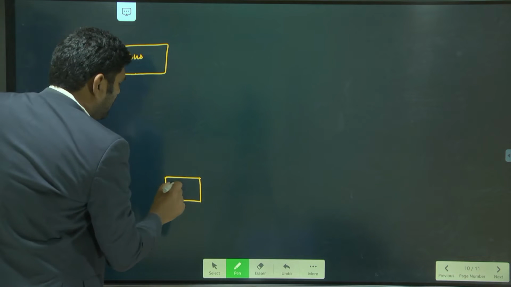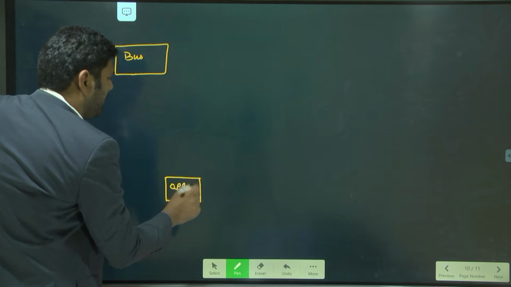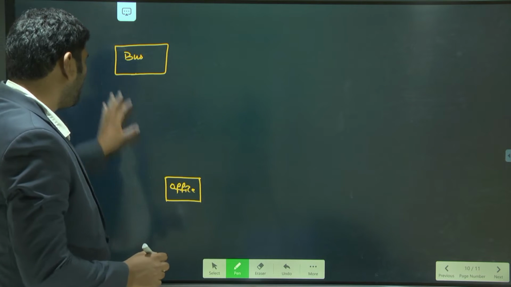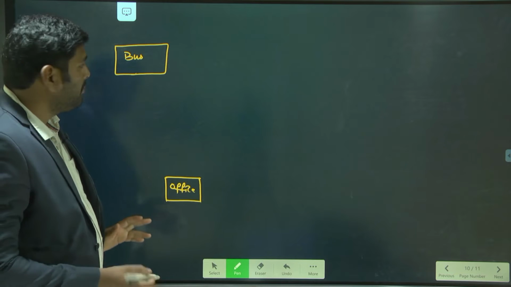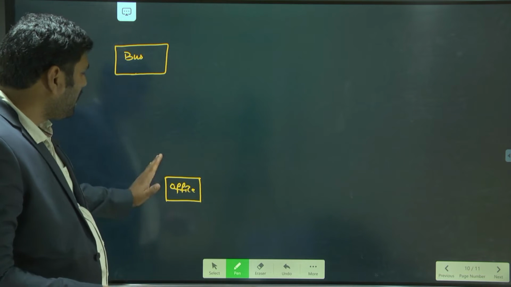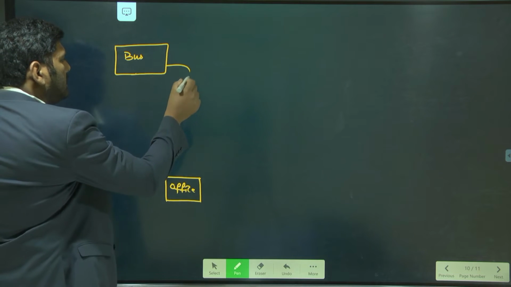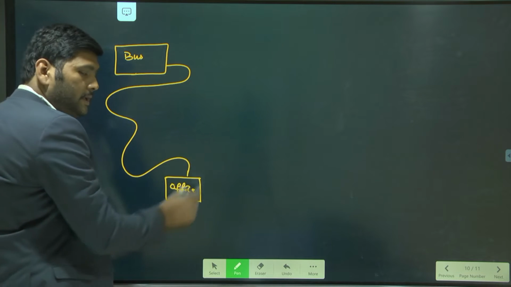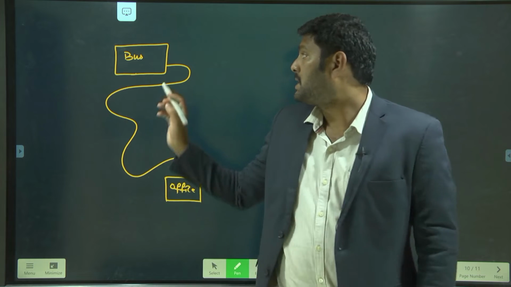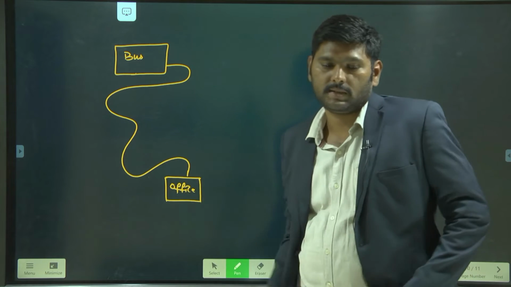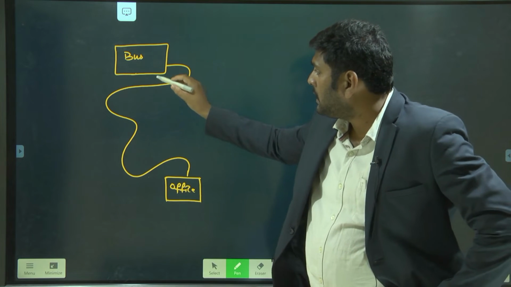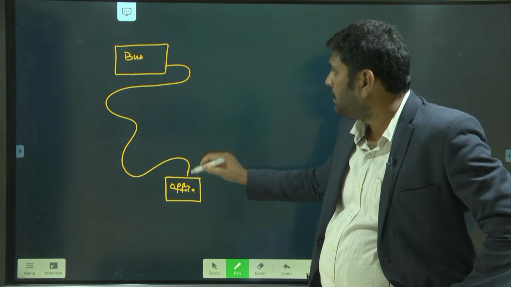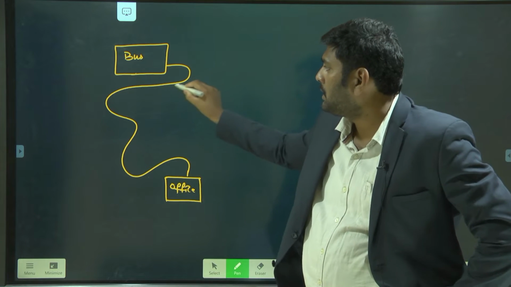This is the office. For example, these are the two positions: bus station and office. But here, from the bus station to the office, let us take the path to be something like this. When the path is like this, to go from the bus station to the office, you must follow this path.